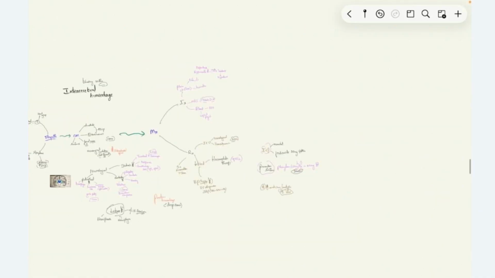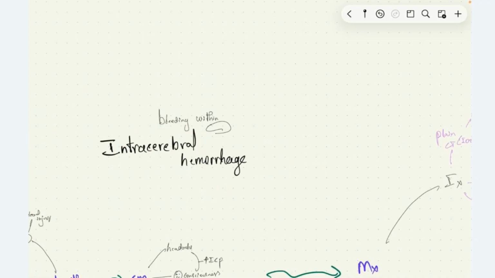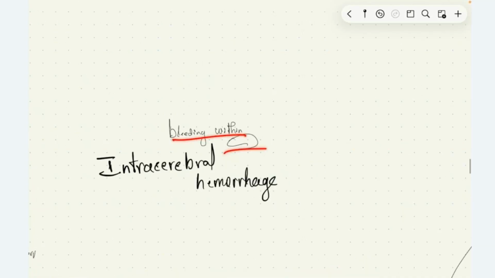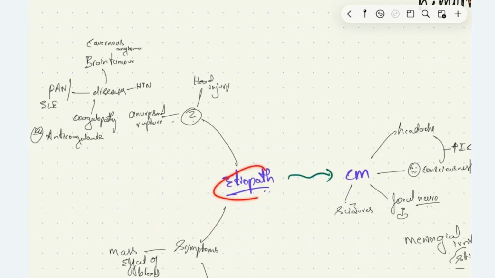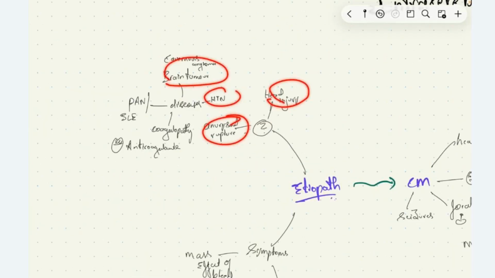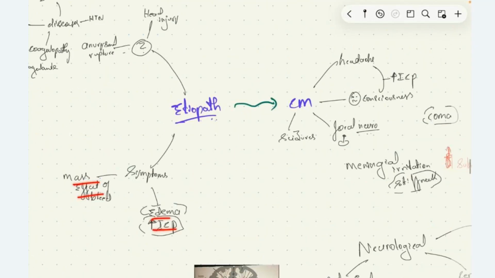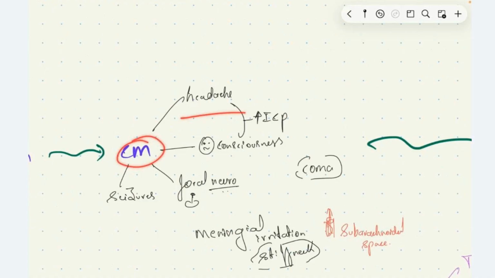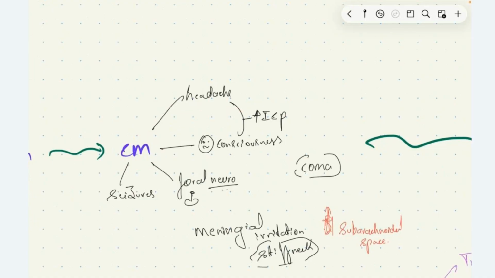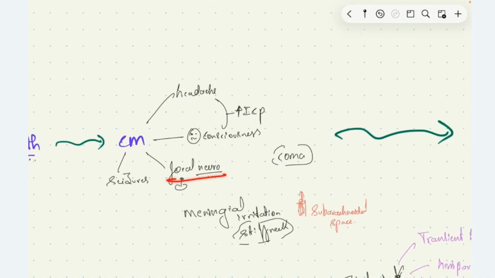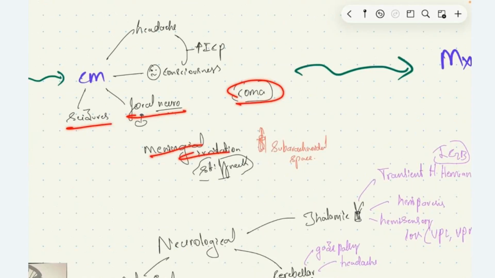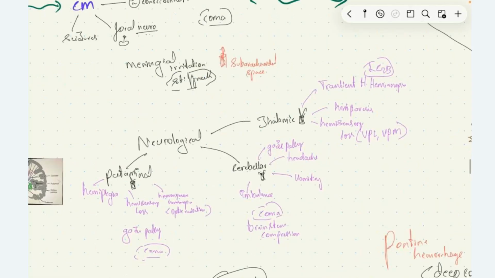This is about intracerebral hemorrhage. To summarize, intracerebral hemorrhage is bleeding occurring within the brain parenchyma. Pathophysiology: we have head injury, aneurysmal rupture, brain tumor, hypertension, polyarteritis nodosa, SLE, coagulopathy. The symptoms seen in intracerebral bleed are due to mass effect, edema, and increased intracranial pressure. The clinical manifestations are headache, impaired consciousness due to raised intracranial pressure, focal neurological deficits, seizures, coma, and meningeal irritation if the patient has hemorrhage involving the subarachnoid space. Here the patient will have neck stiffness.